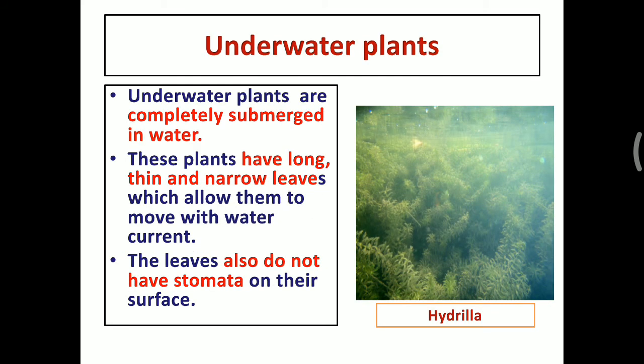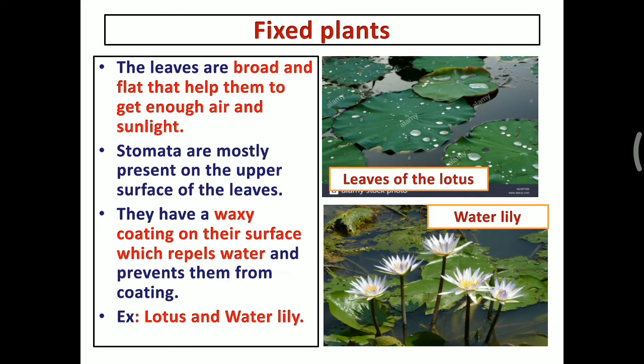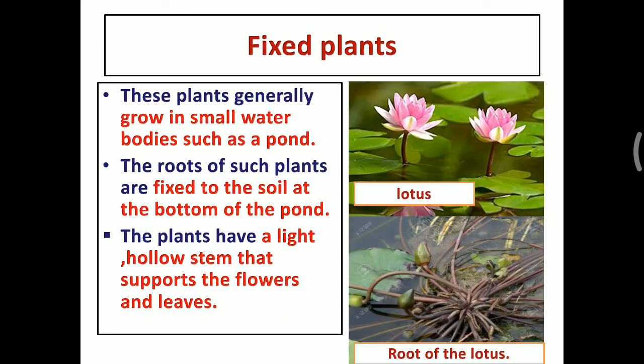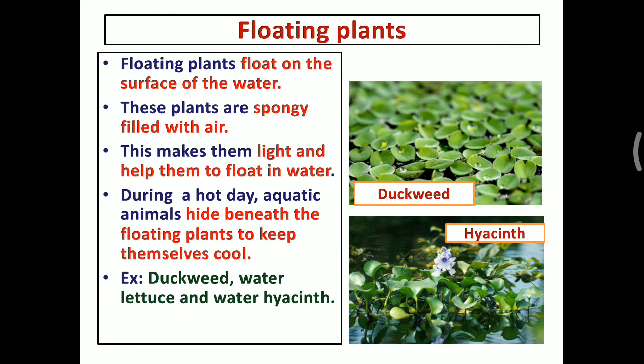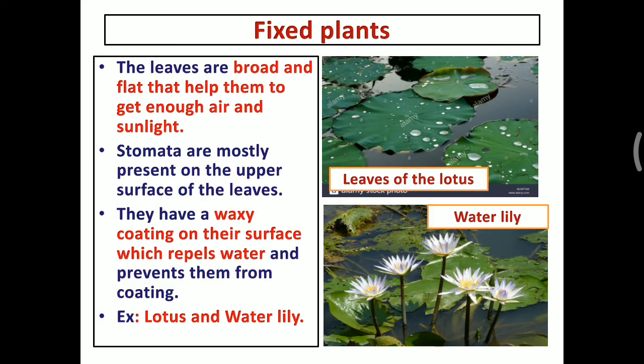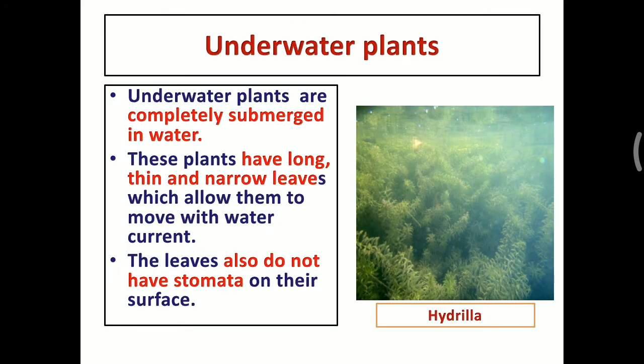The next one, underwater plant. Underwater plants are completely submerged in water. If you take lotus and lily and duckweed and hyacinth, the leaves of the plants are floating on the water surface. But if you take the underwater plants, the leaves do not float on the water. They are completely submerged in the water.